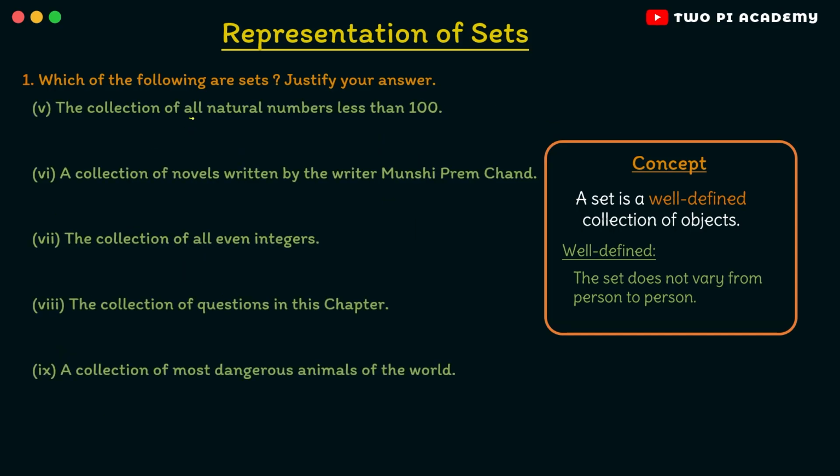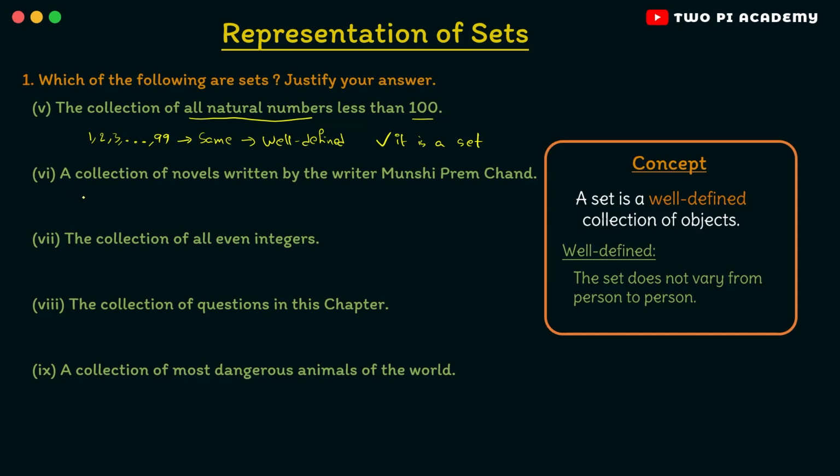The collection of all natural numbers less than 100. Everyone knows that natural numbers start with 1, 2, 3, and here since it is less than 100, it goes on until 99. Now this will be the same for everyone, right? No matter who they are, the natural numbers less than 100 will be 1, 2, 3 and so on until 99. So you can say that this is also well defined and hence it is a set.